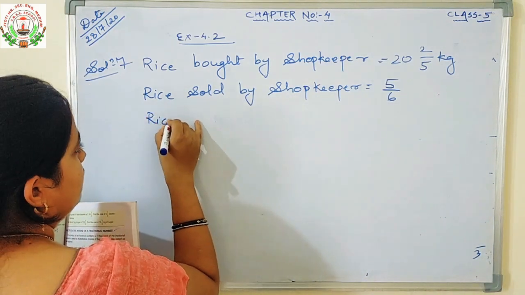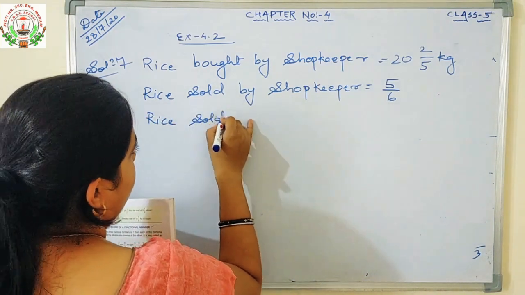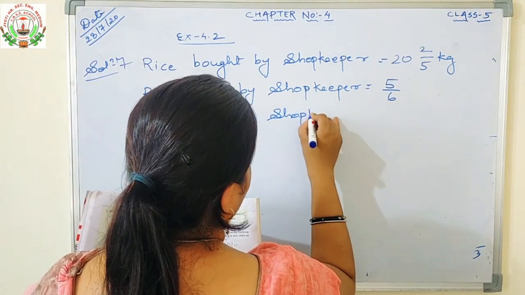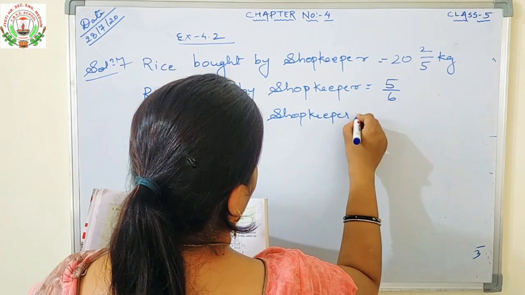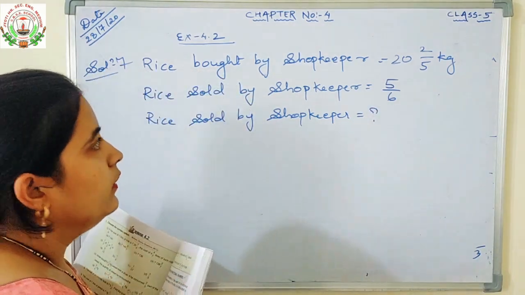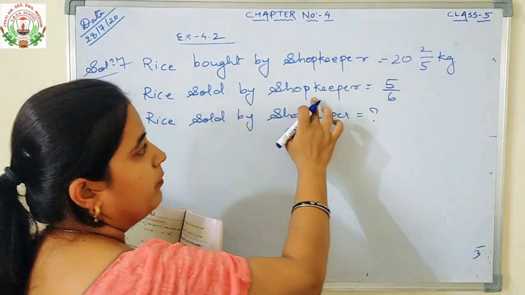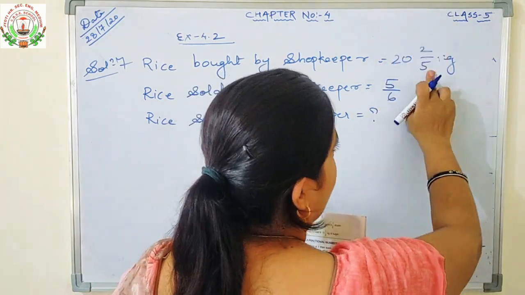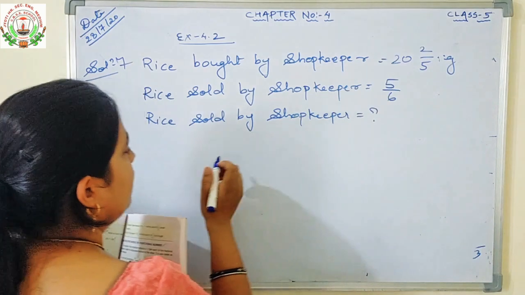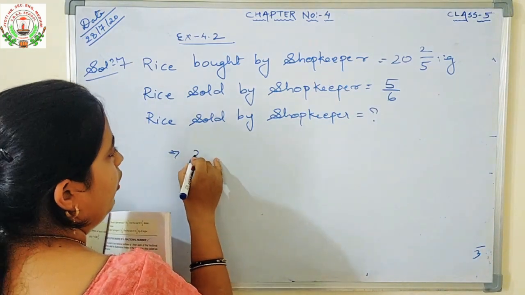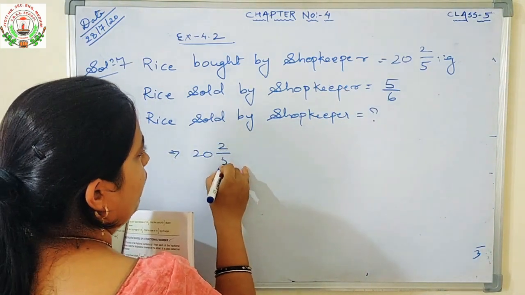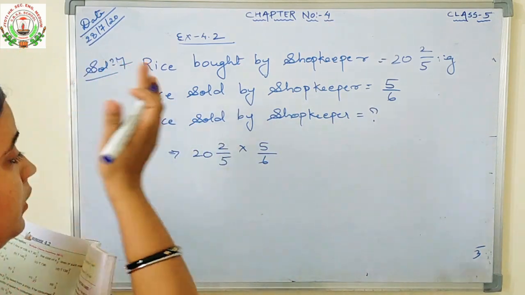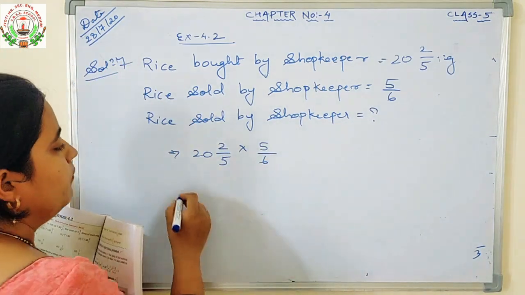Rice sold by shopkeeper. How many kilogram he sold the rice, that you have to find it out. Here rice sold by the shopkeeper is 5 by 6 of this number. Okay. So first we will convert this and then we will multiply with this. Okay. So how we will solve? 22 upon 5 into 5 by 6. First we will convert the mixed fraction into normal fraction.